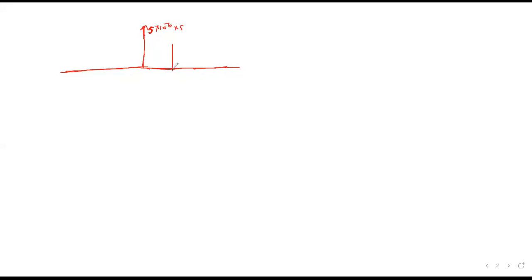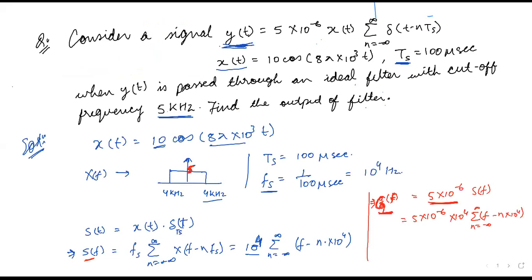So the first spectral component will be 4K, 4 kilohertz. What will be the next spectral component? We have got fs as 10 to the power 4 hertz, that is 10 kilohertz.